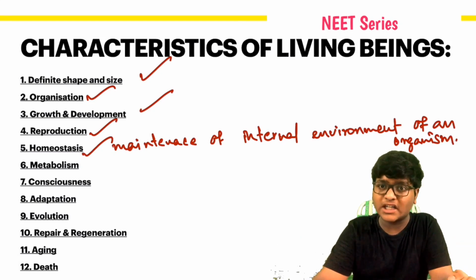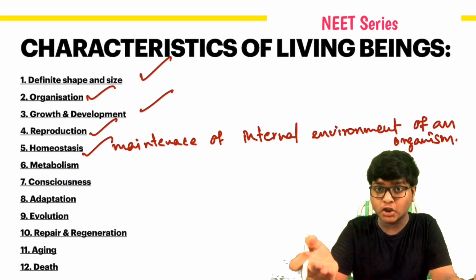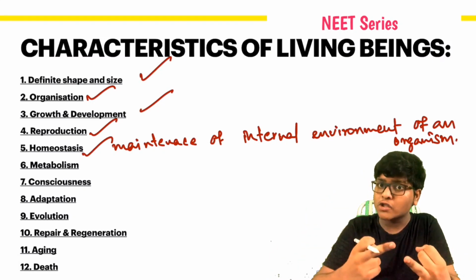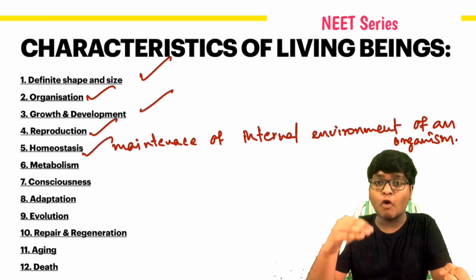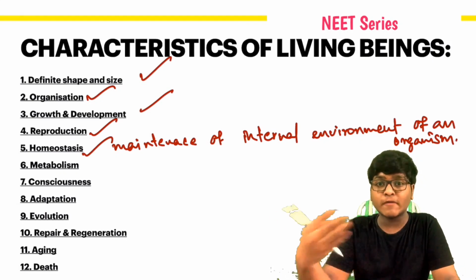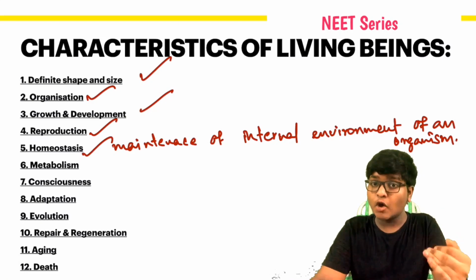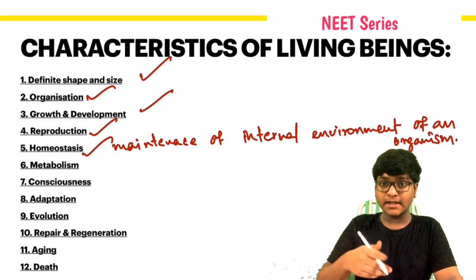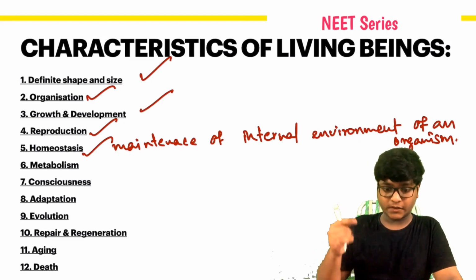What is thermoregulation? Temperature. Regulation of temperature is nothing but thermoregulation. And osmoregulation, maintenance of water and ionic concentration of the body, is nothing but osmoregulation. We'll be discussing each and every subtopic in this entire session.